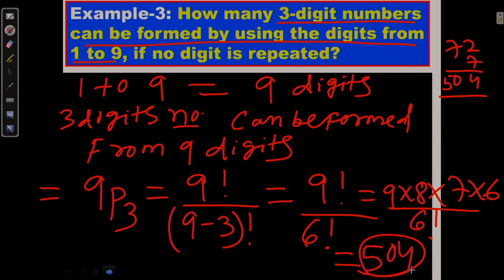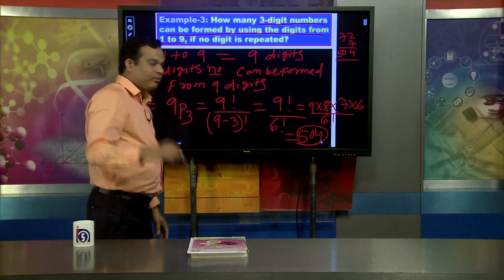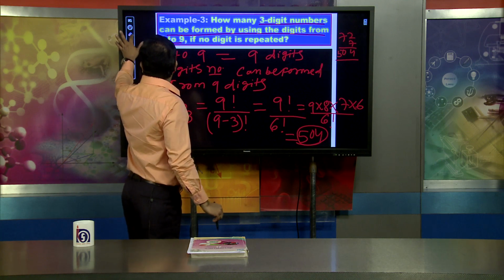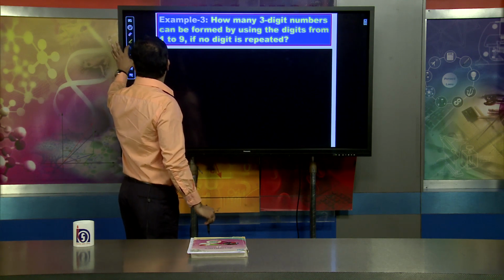So 504 three digit numbers can be formed from the digits 1 to 9. This is the way we can solve different problems.